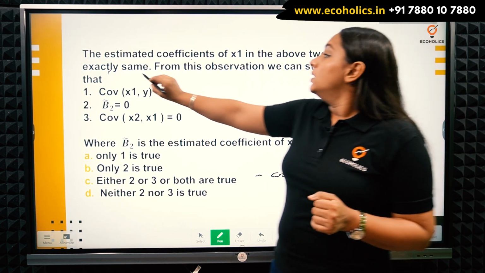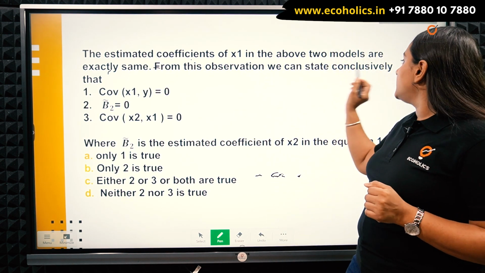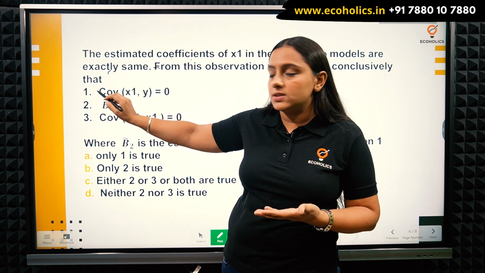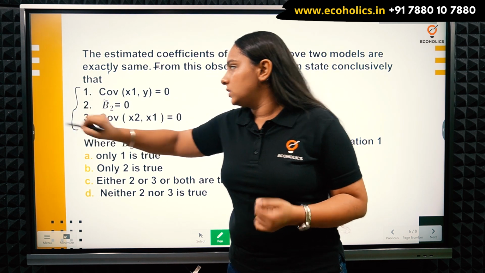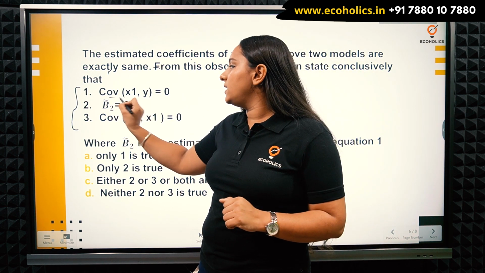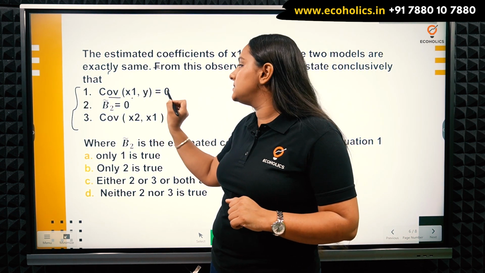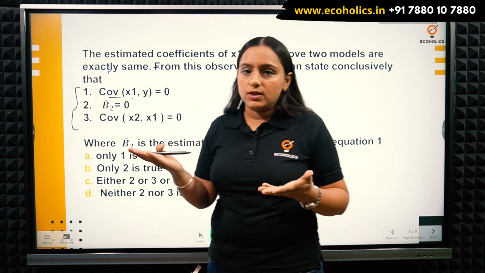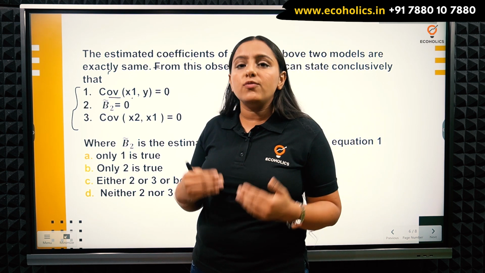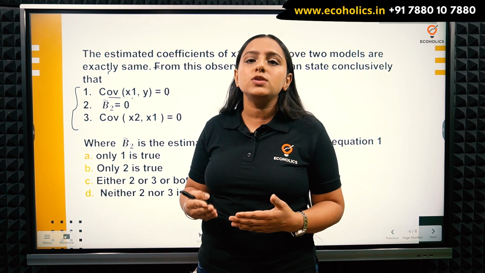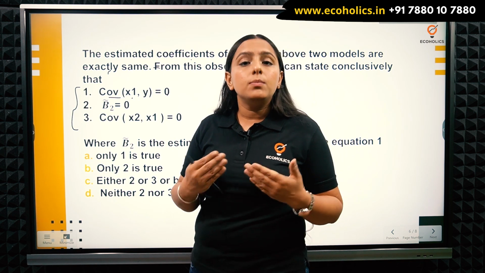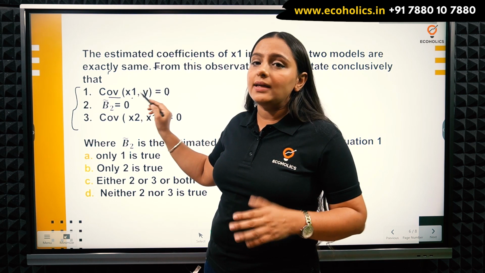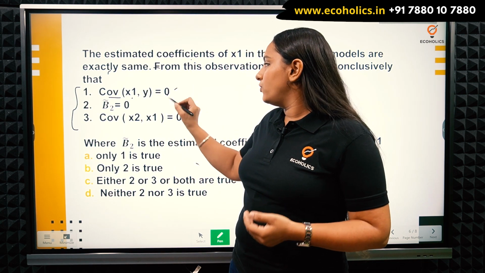Then from this observation we can state conclusively that, so they have made a few observations on the basis of this, which are in numbers 1 to 3. So they are saying that the covariance of x1 and y is 0. So they have just made this thing, that y is not related to x1, but the main objective of Rohit is to regress y on x1 so that he can assess a relationship between y and x1, but they have directly said that the covariance of x1 and y is 0. So we have this conclusion.